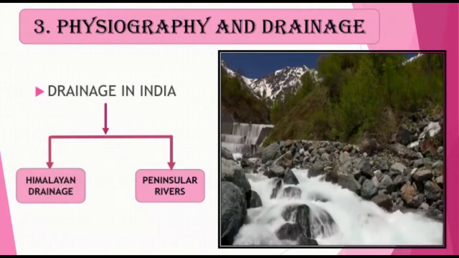In the Himalayan drainage system, we have studied that most of the major rivers in the Himalayas originate from various glaciers. In summer, when the glaciers melt, the rivers start flowing, whereas during rainy seasons, they flow due to rainwater. Therefore, they are perennial in nature. Then we have studied about the peninsular rivers. This river system can further be divided into east flowing rivers meeting the Bay of Bengal and west flowing rivers meeting the Arabian Sea.